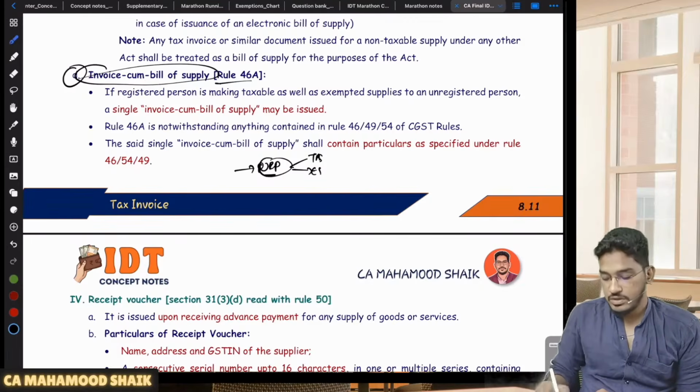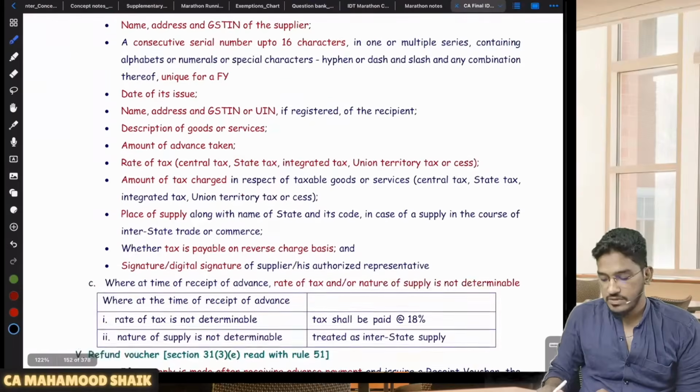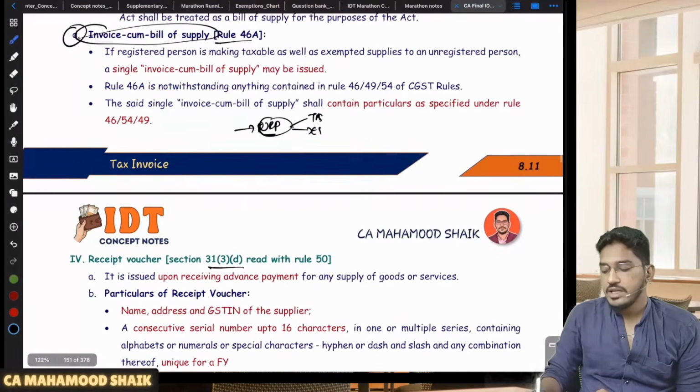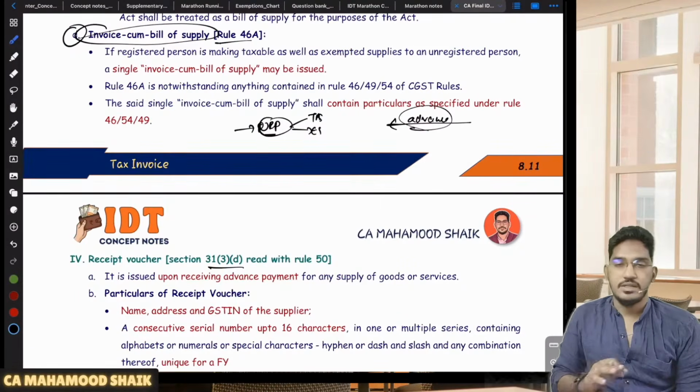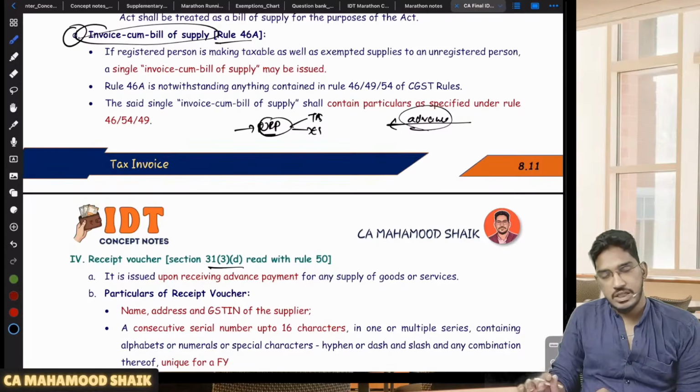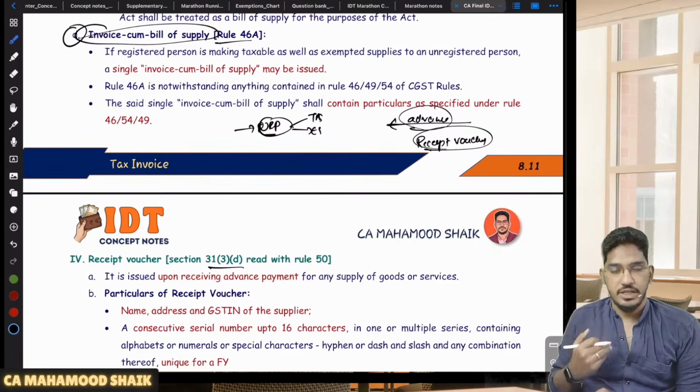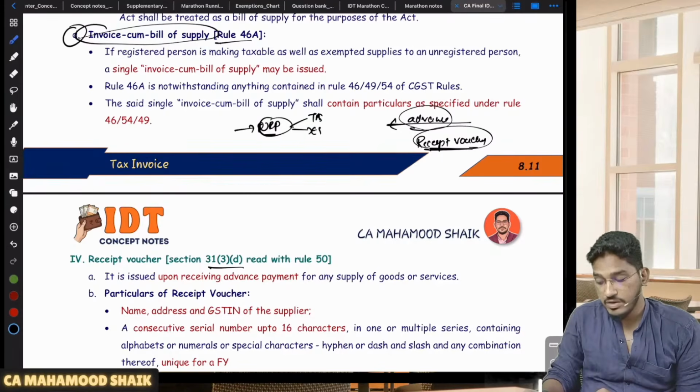Then one more thing here, 31 subsection 3 clause D, 31 subsection 3 clause E. I will try to wind up in one simple go. Let us say you are collecting an advance. You agreed to make a supply. The supply did not happen yet, but you are collecting an advance. So whenever you are collecting an advance, you have to collect that advance along with the GST. For that, you are required to give a document called receipt voucher. Whenever you have collected an advance as a supplier, well in advance of supply, you are required to issue a document called receipt voucher.